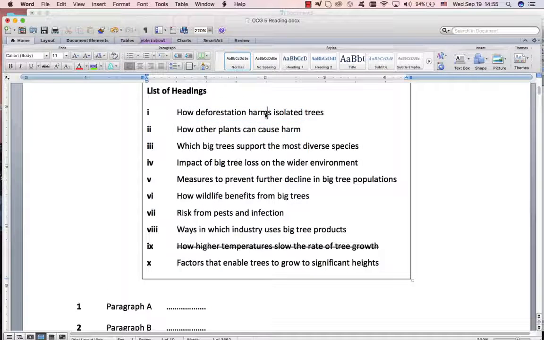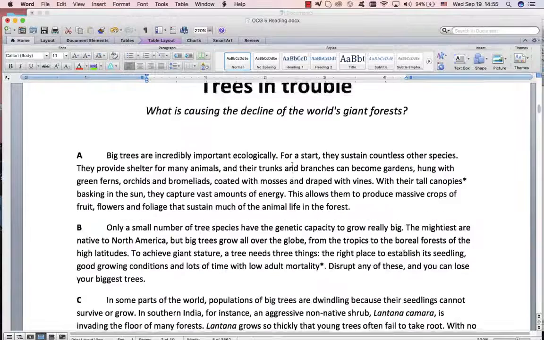Maybe there's harm. Again, now this is a negative paragraph. There's harm, how other plants can cause harm. Maybe they're talking about deforestation as the threat. Maybe they're talking about other plants as the threat. Support is positive. That's just ways. Benefits is positive. There's more threats. Pests and infection. Industry and products, no. Grow to significant heights, no. So for that one, I don't know yet, but I would say it's one of these negative ones. Risks, harm, and harm. Come back to it.